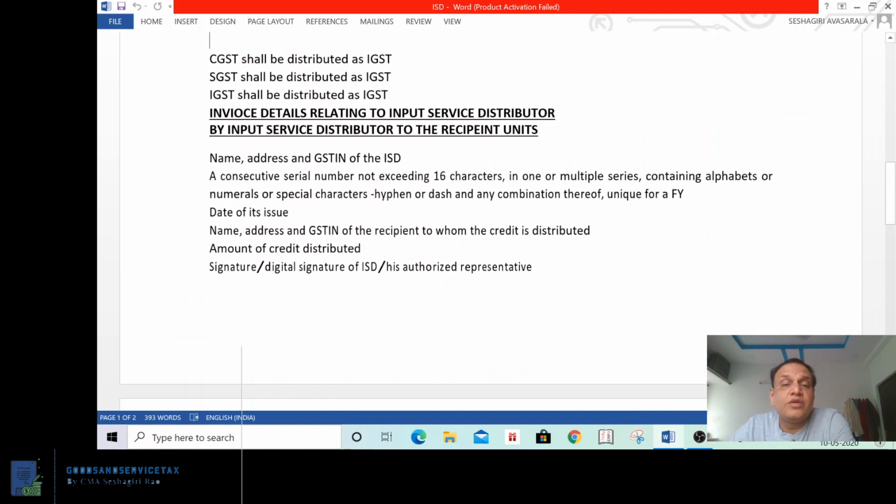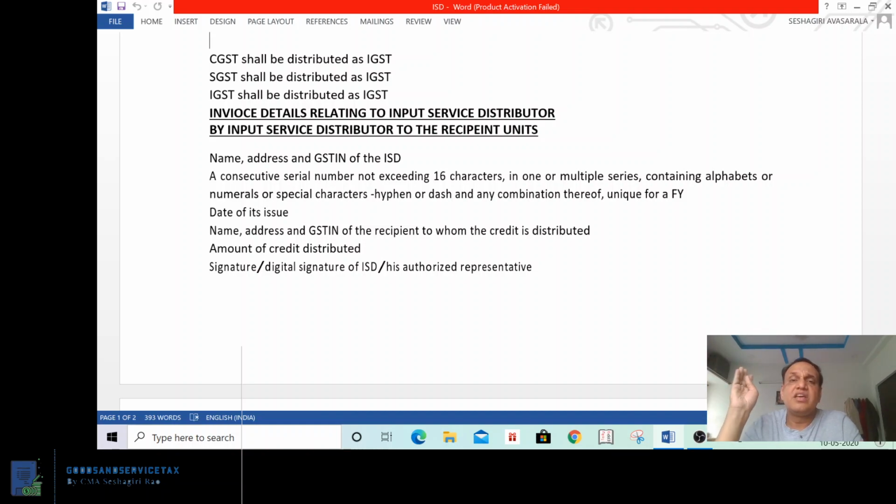Invoice details relating to input service distributor, by the input service distributor to the recipient. What document are they sending? The head office is passing the credit to the recipient unit. On what basis? Some document should be there. The document is called the ISD invoice. That means by passing the credit, the input service distributor is using a document called ISD invoice. Through the ISD invoice, the credit is passed. What are the details of the ISD invoice? Almost all the details we have discussed in invoice, the same contents are in the ISD invoice.